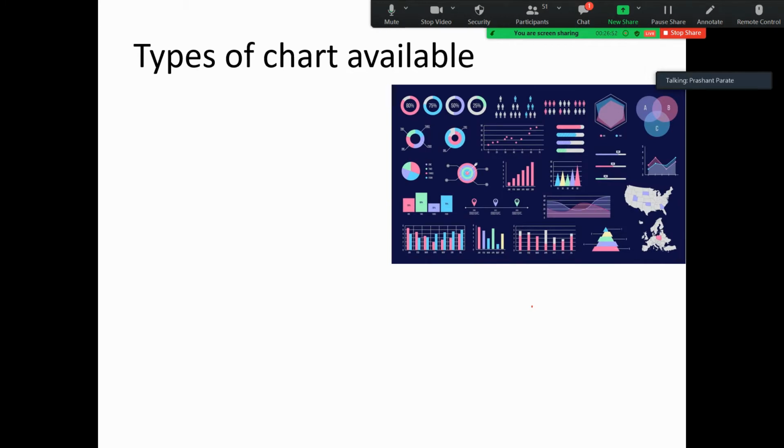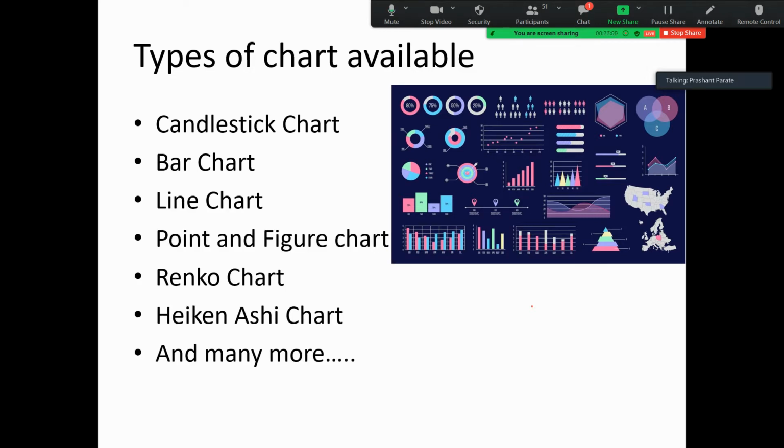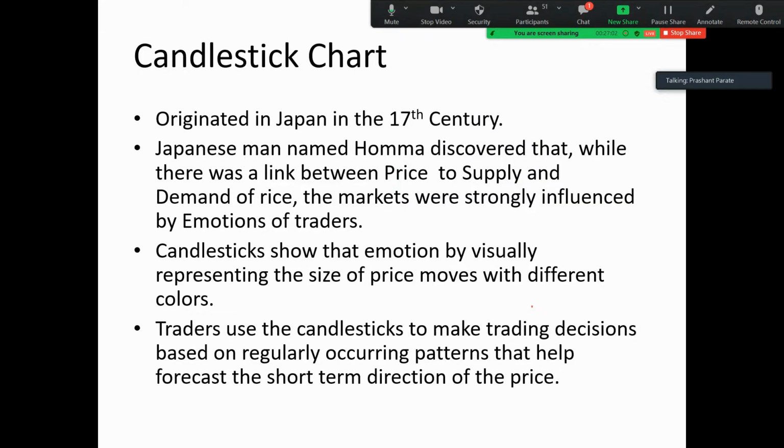There are many kinds of charts available, like candlestick chart, bar chart, line chart, point and figure chart, Renko, Heiken Ashi and many more. Let us see one by one.